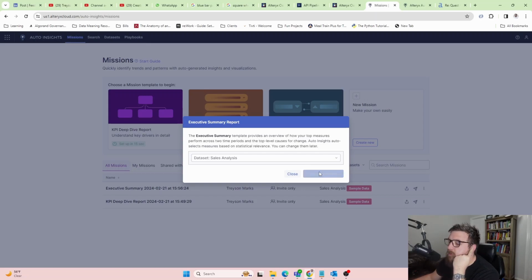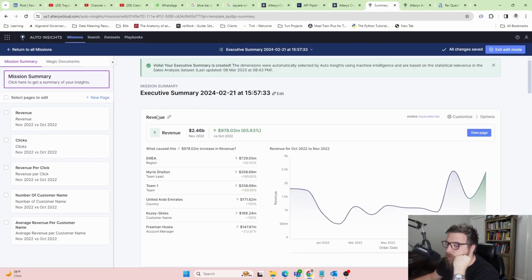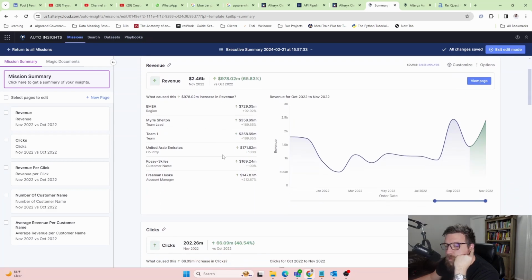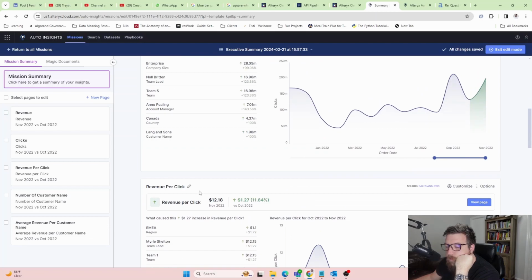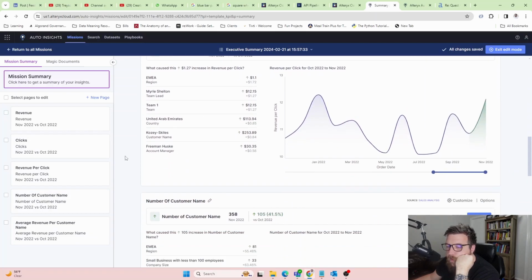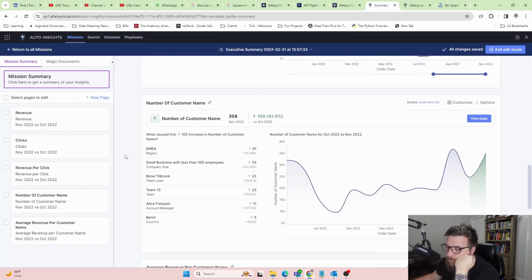Because I think it looks like it just assumed that revenue was to be, and I don't know how it chose revenue. Oh no, okay, I'm sorry. It does have revenue. It does have clicks and revenue per click. Okay. Sorry, I just didn't go down. Okay, so